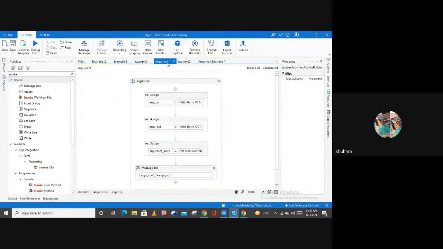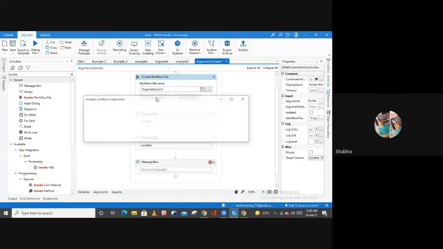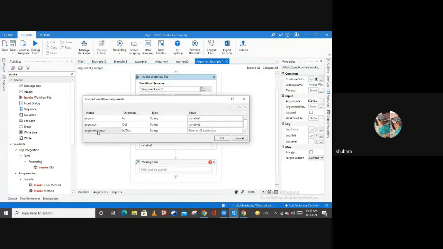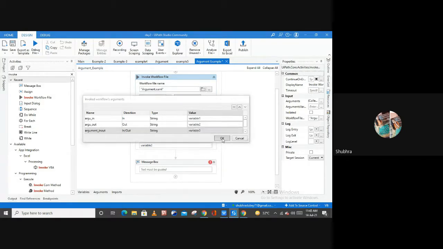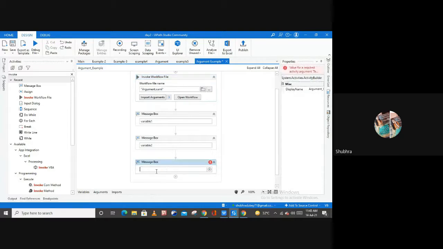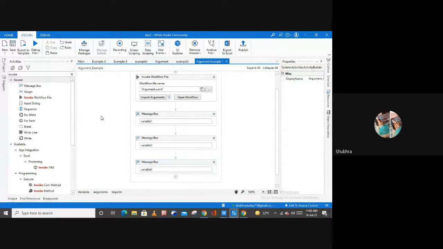As you can see, this file is not saved. First let me save this file, go back, and here let me call my argument this time. So argument in out, direction is in out, and here let me mention my variable in which I want to store the value of this particular argument, right? Let me hit OK from here, and now let me mention my variable 3. Let me save my process and run my file again.